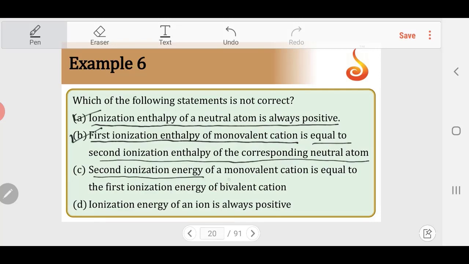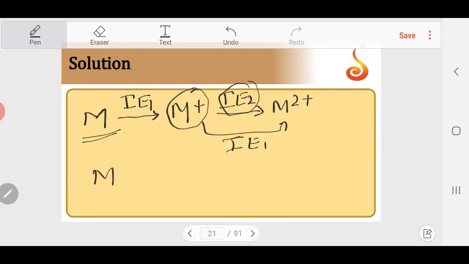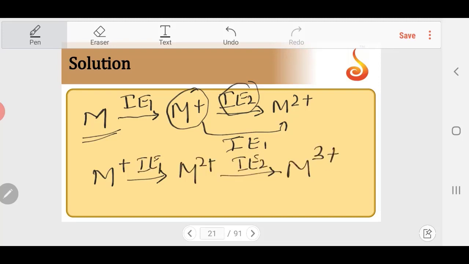Next: the second IE of a monovalent cation is equal to the first IE of a bivalent cation. I'll start with the monovalent cation. IE1 for this gives M2 plus, then IE2 gives M3 plus.